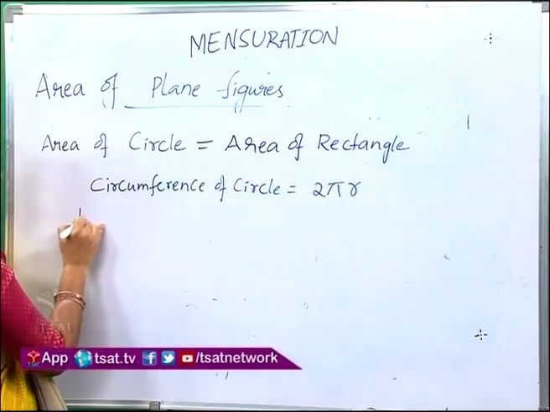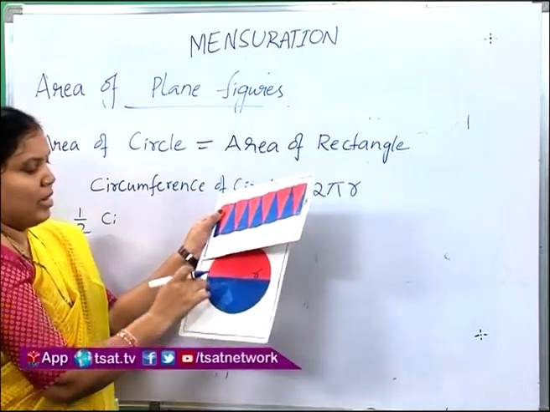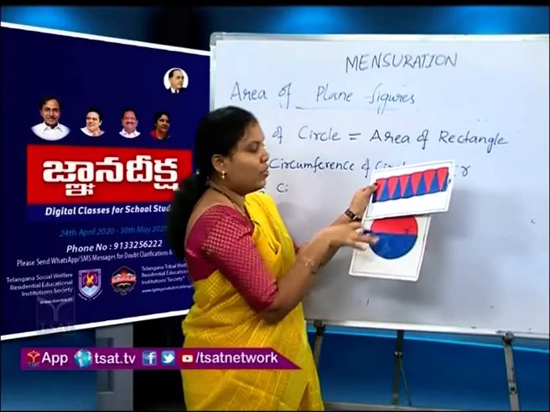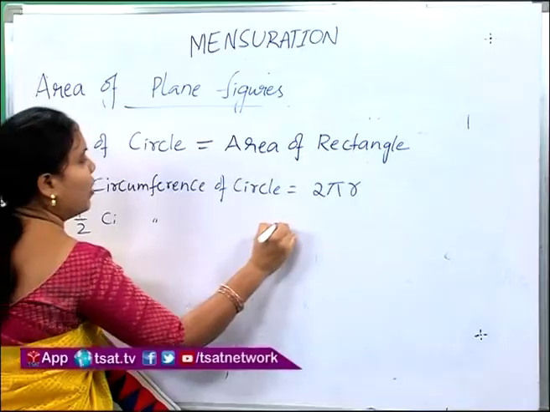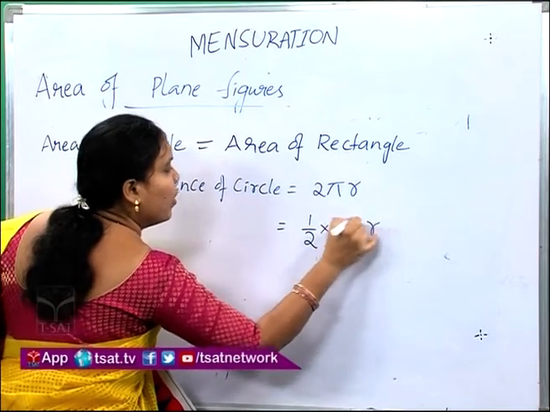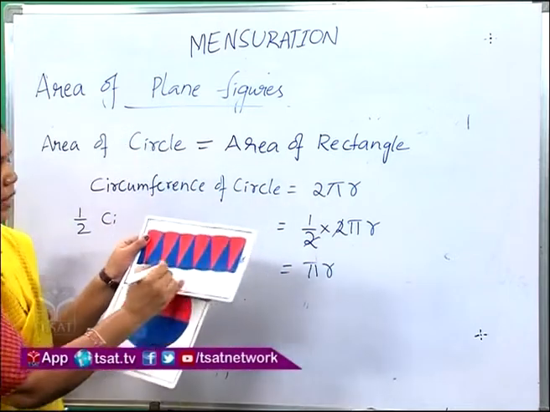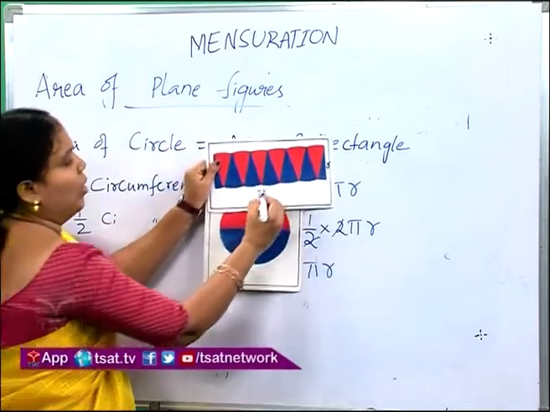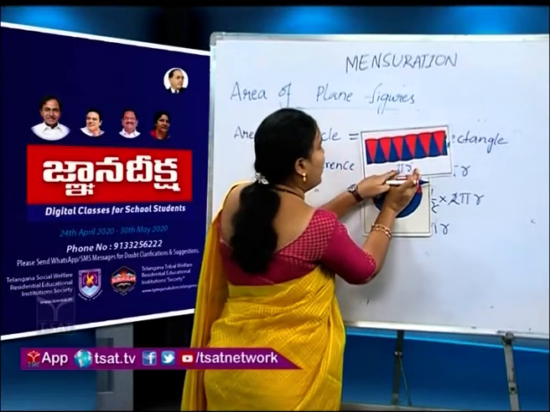Because this is the distance around only half of the circle, half of the circumference is equal to half into 2 pi r. Here the 2 cancels, and we have pi r. Pi r is nothing but the length of this rectangle. Length of rectangle is pi r.